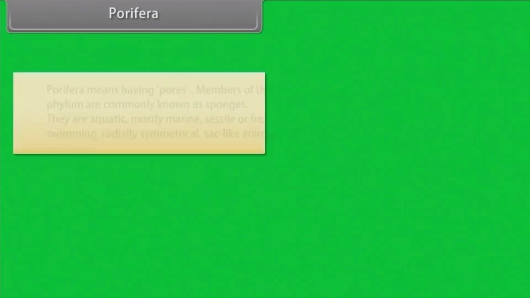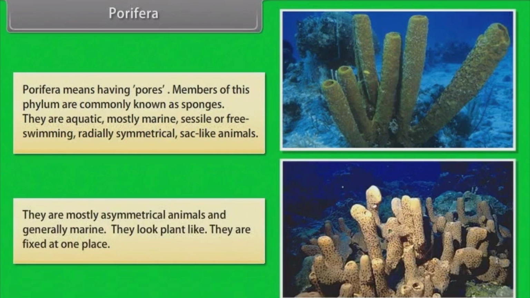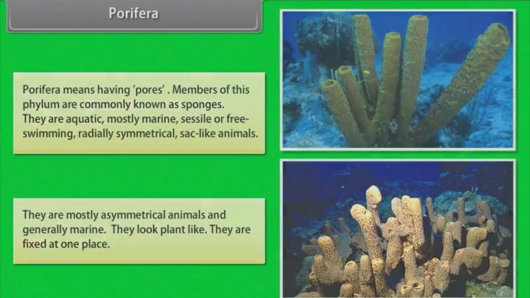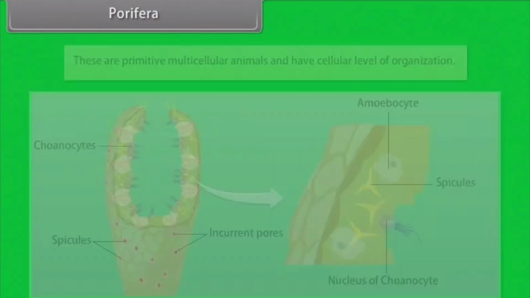Porifera. Porifera means having pores. Members of this phylum are commonly known as sponges. They are aquatic, mostly marine, sessile or free-swimming, sac-like animals. They are mostly asymmetrical animals and generally marine. They look plant-like. They are fixed at one place. These are primitive multicellular animals and have cellular level of organization.